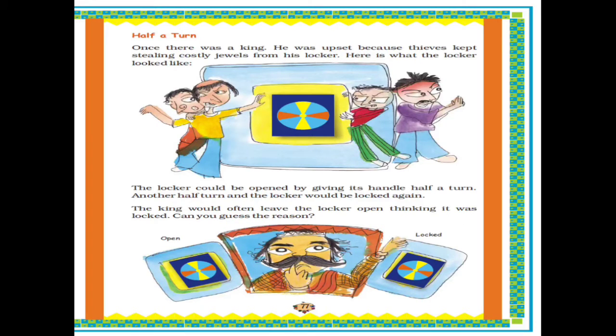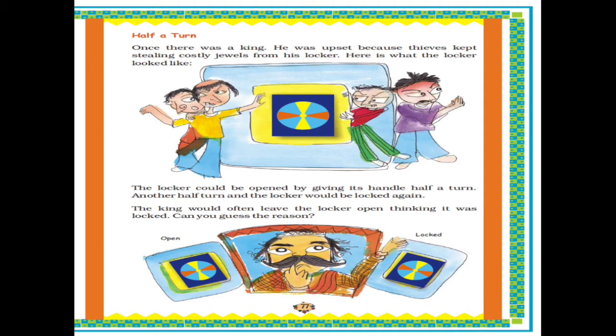Half a turn. Once there was a king. He was upset because thieves kept stealing costly jewels from his locker. Here is what the locker looked like. The king used to be very upset because the thieves kept on stealing his jewels from the locker. This is the locker, and the locker looked like this.